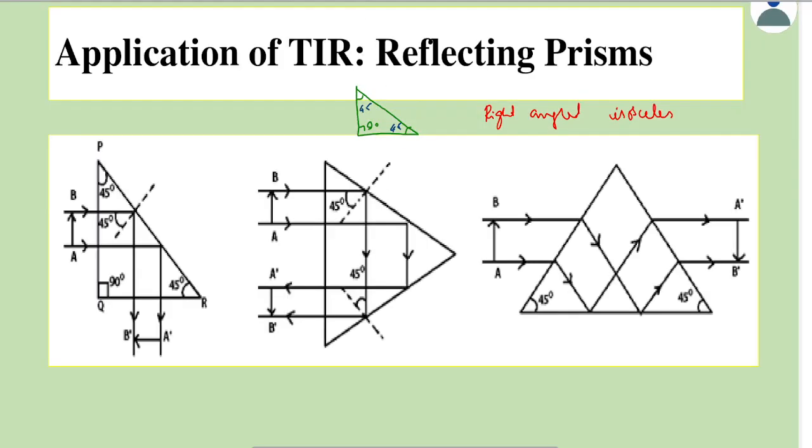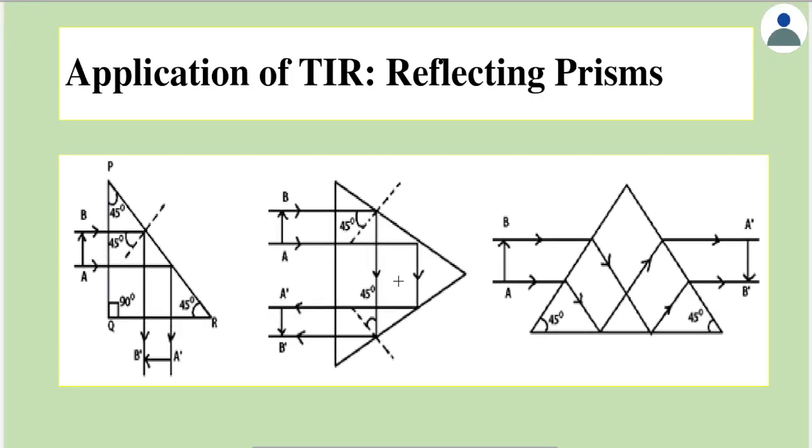Now as seen in this case, you find the first instance where the light ray is going from, say, left to right, and the light ray has been bent at an angle. So the first diagram is called deviation. Here it's called deviation by 90 degrees. We will see how to get these diagrams.